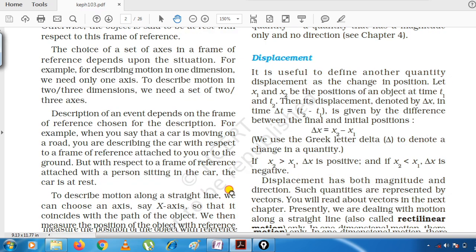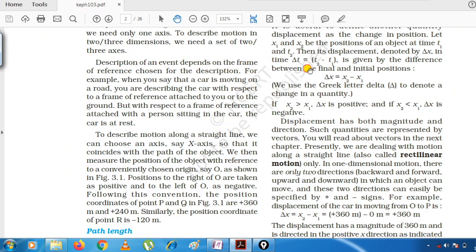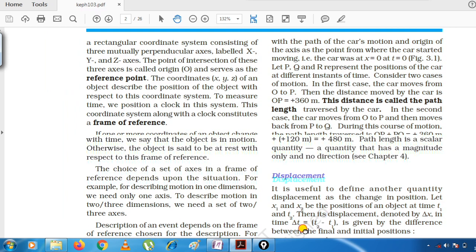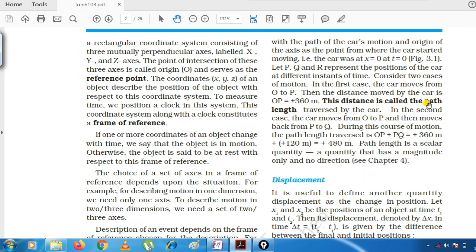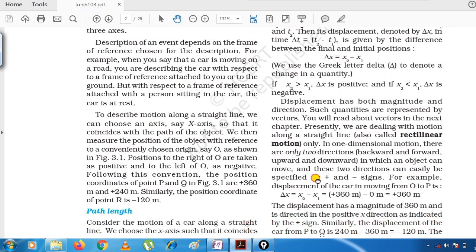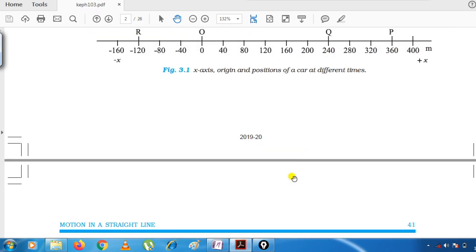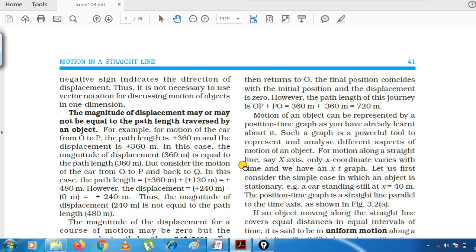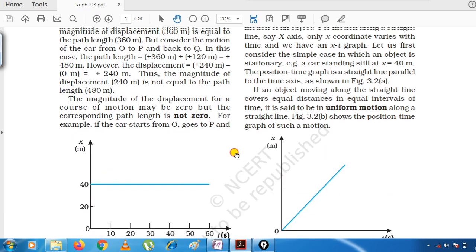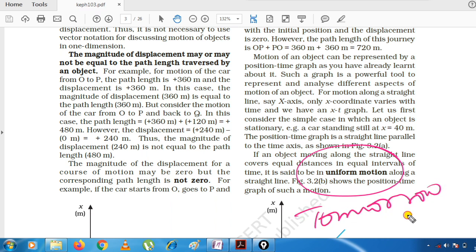After this, nothing is special, only what is given, what is path length and what is displacement. Only these types of things are given here, which we have already studied. The distance is called path length. I have shown you many examples. So I don't think that anything is left here. This uniform motion which you can see here, we will be covering in the next video, might be tomorrow.